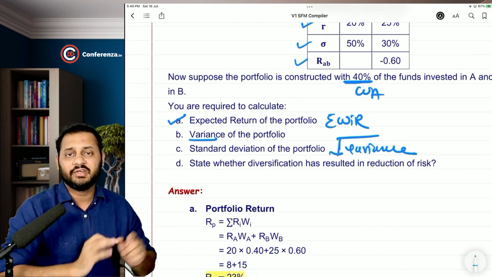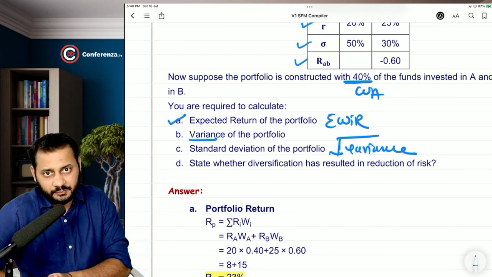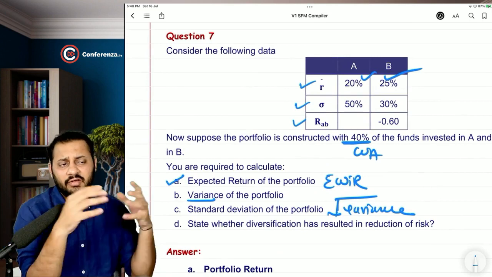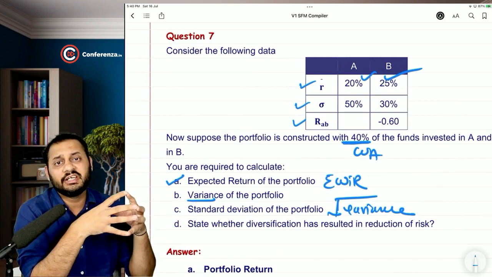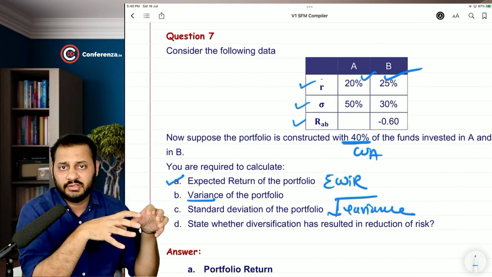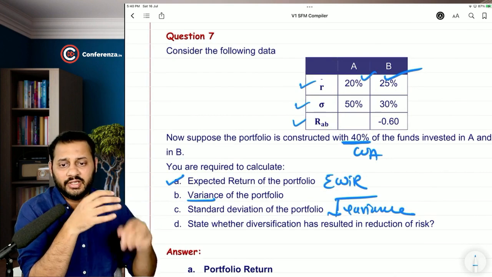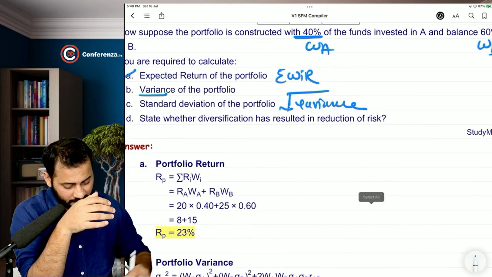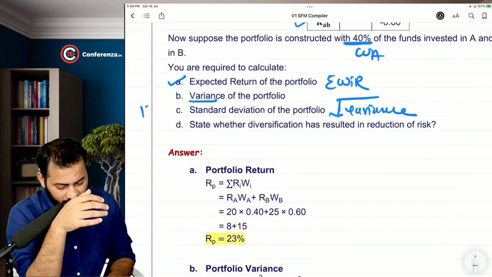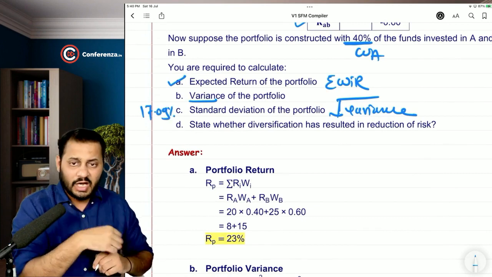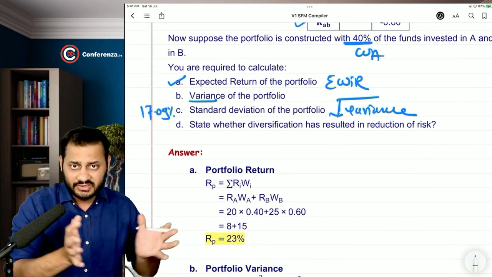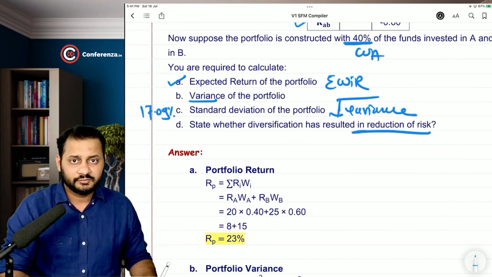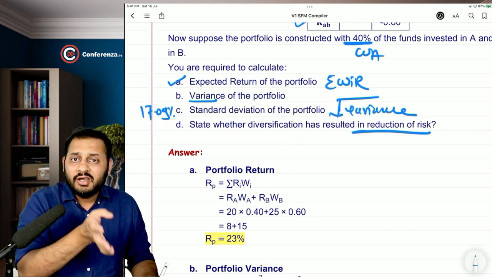State whether diversification has resulted in risk reduction. What kind of diversification have we made? We have invested in 2 securities and created a portfolio of A and B. So the risk of the portfolio A and B comes down to 17.09%. The actual risk of the portfolio comes to 17.09%. And now we have to explain whether the diversification that we have made has actually reduced the risk, and we are going to compare it in an opposite manner.